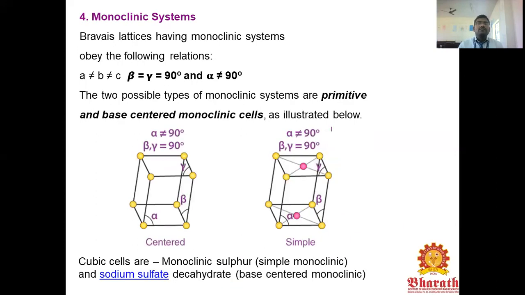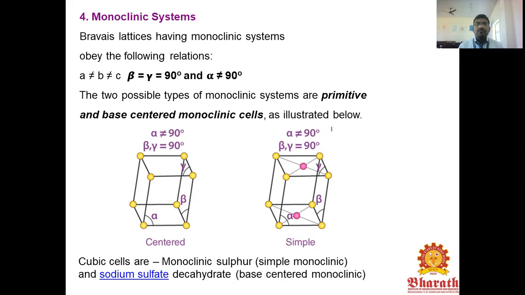Fourth one is the monoclinic system. The Bravais lattice having a monoclinic system obeys the following relationship: beta and gamma equal to 90 degrees, alpha not equal to 90 degrees. The two possible types of monoclinic systems, primitive and base-centered monoclinic cells, are illustrated. Beta and gamma are equal to 90 degrees.